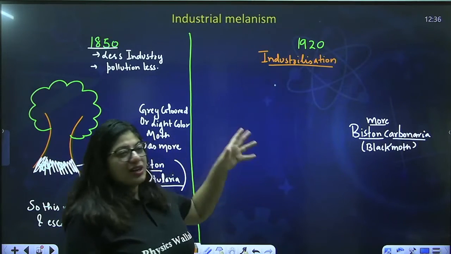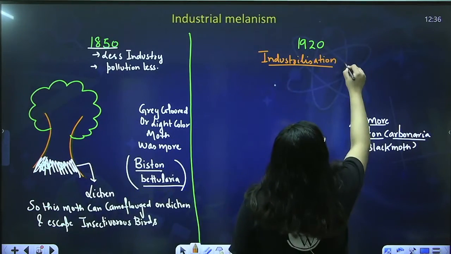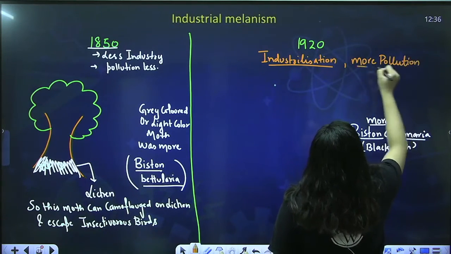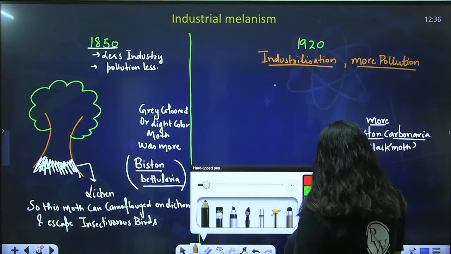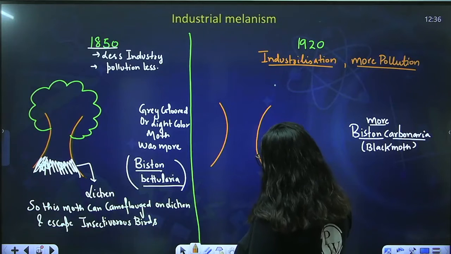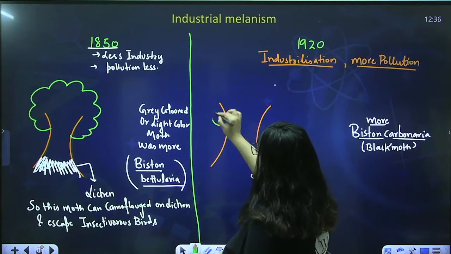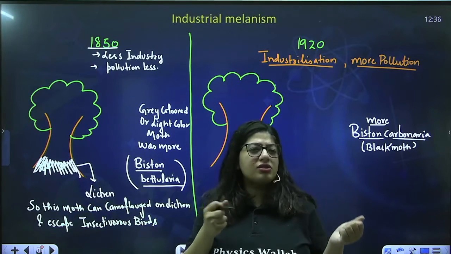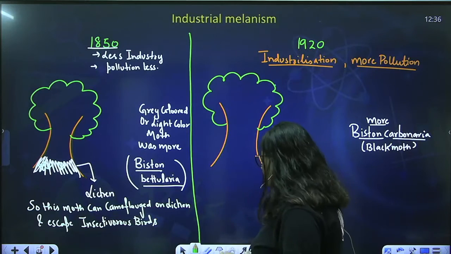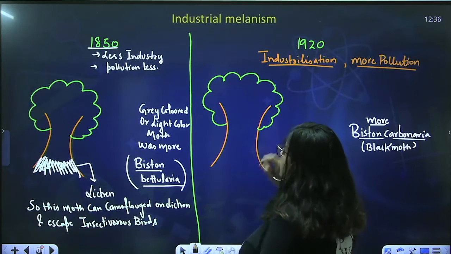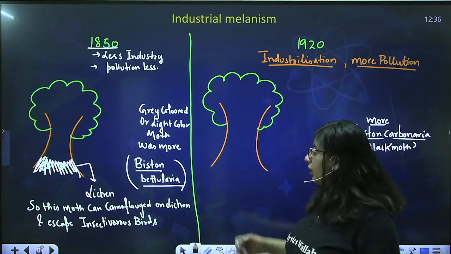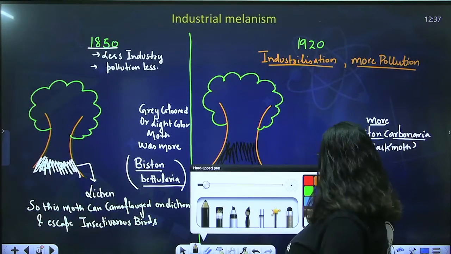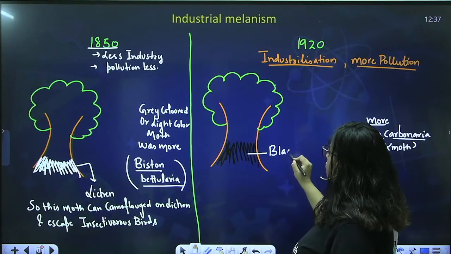Anyways, industrialization came, that led to more pollution. And when there was more pollution, the lichen went away, because you all know lichen loves a fresh environment. Lichen can never be seen in highly polluted cities. It can only be seen in natural jungles and such areas. So, lichens were not there, but industries were so many. When industries burn their coal, the black soot starts to deposit on the tree bark. So now, what is deposited on the tree bark? Black soot of coal.